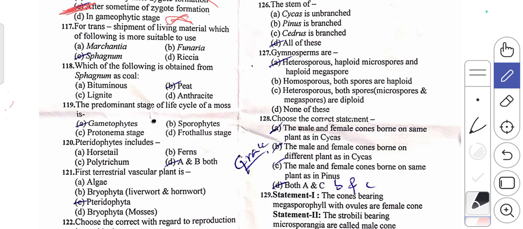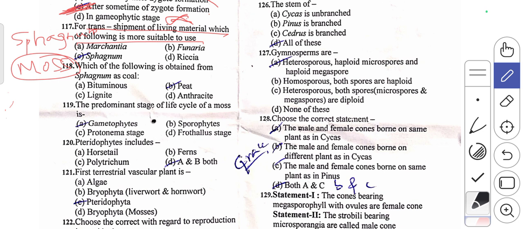117th question. For transshipment of living material, which of the following is more suitable to use? As you all know, sphagnum is one of the mosses.